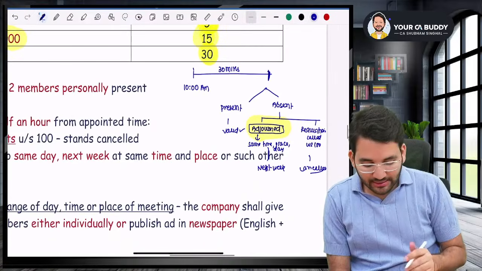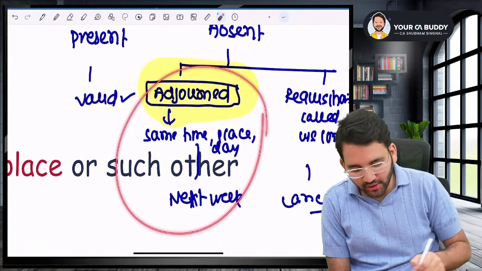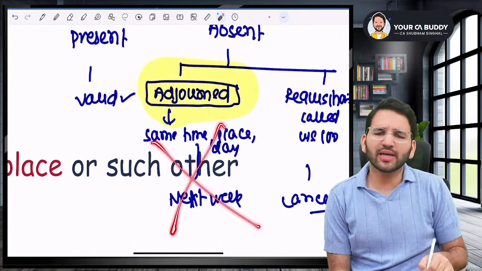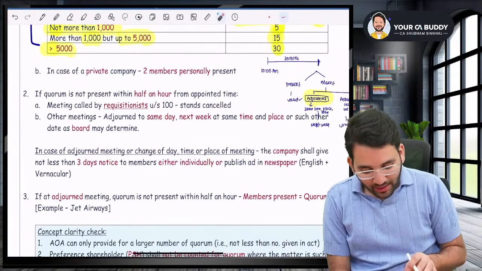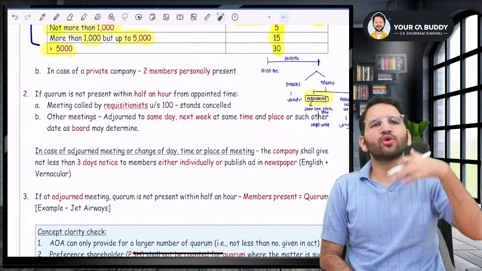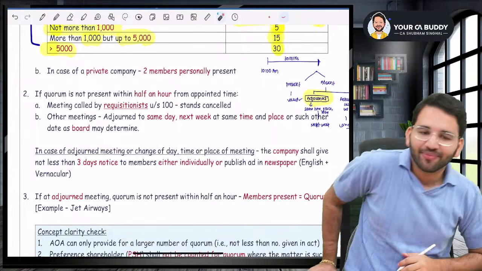Now the question is, sir, but what if you don't want to adjourn it to next week? You want to say, no, no, not next week. We'll do it after 2 months. Okay, sir, you can do that also. So basically, you can adjourn to the next week also or to such date as the board may decide.